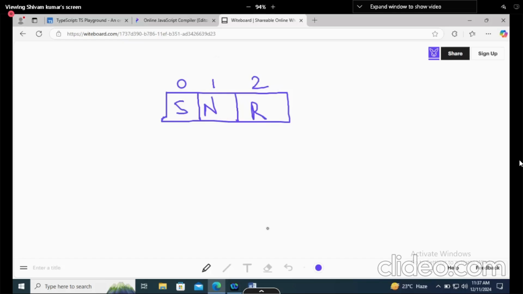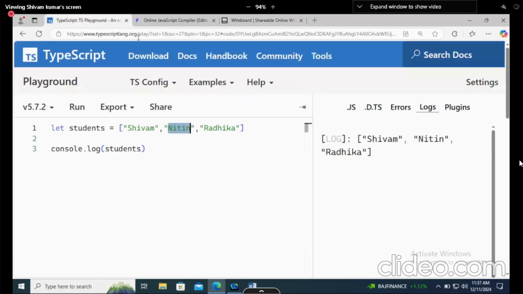Continuous means it's not like, okay Nitin, you are not going to store on 1, just store on 3. No, it's not like that. They will be stored in a continuous way. Now, this one is the indexing of Nitin. So how will I do it? I will simply say student on first indexing. So I will write student indexing 1, and it is returning Nitin.